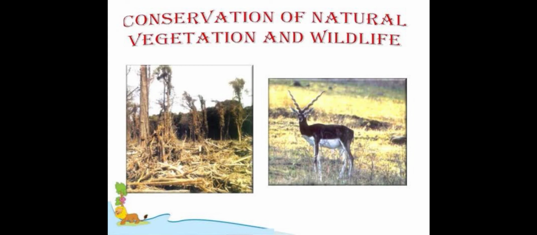And we want to encourage our government to arrest the people who are killing lions, tigers, deer, etc. They should pass many laws against this trade, and we want to conserve our natural vegetation and wildlife to lead our life happily, so it is each and every person's duty to conserve the animals and plants in our world.